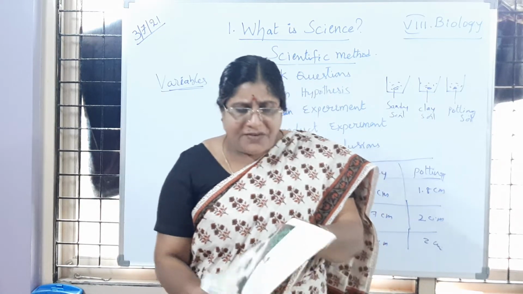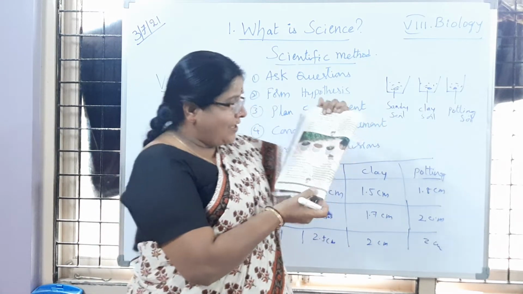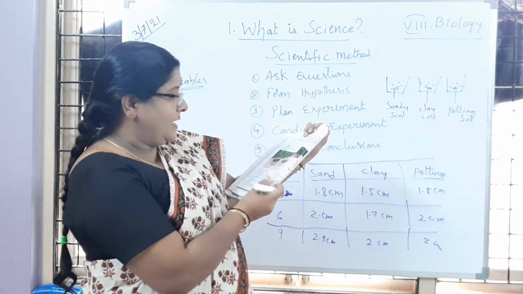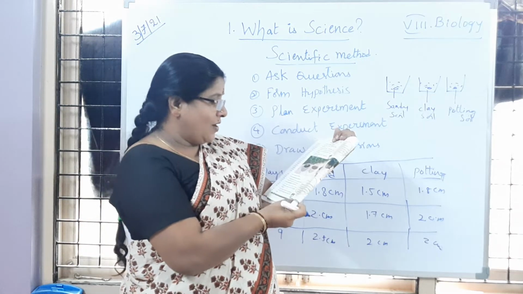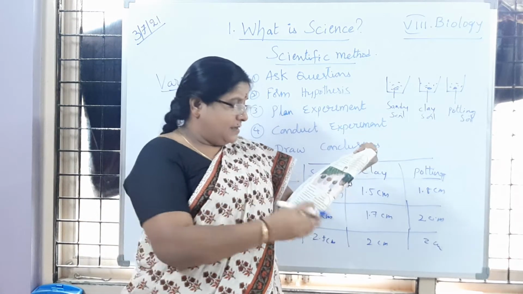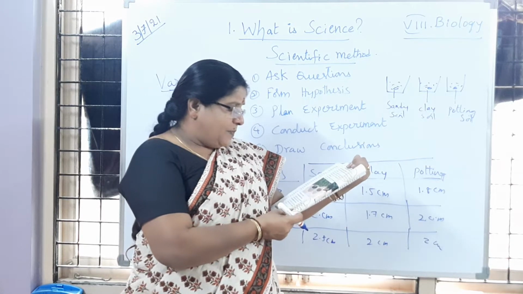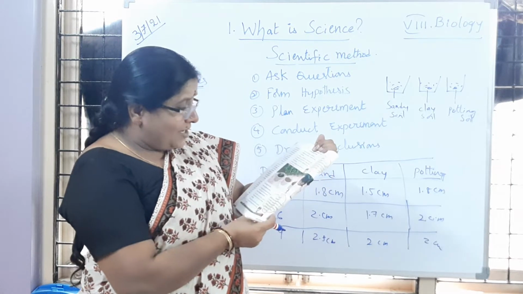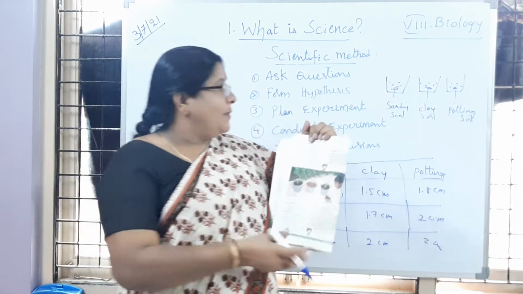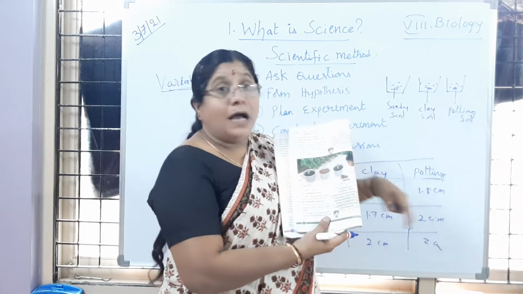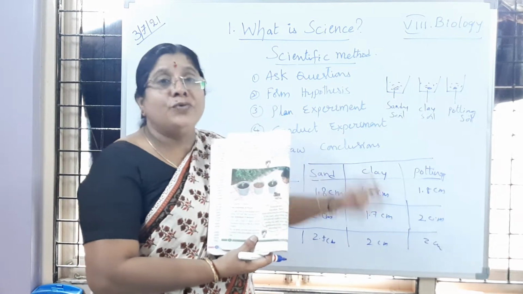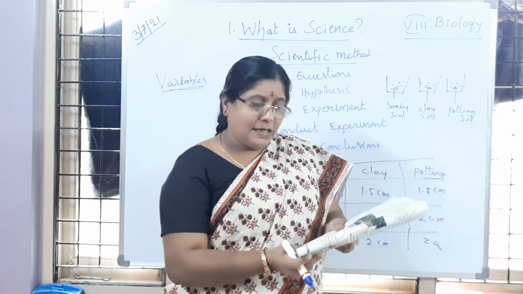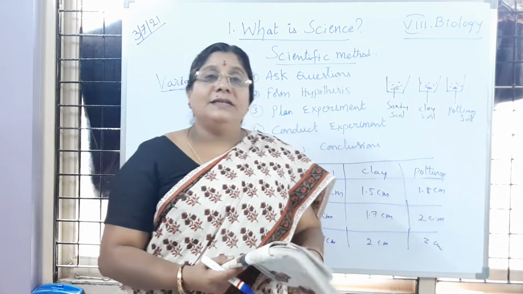So that boy is thinking that I will test this new hypothesis. Bean seeds sprout best in a combination of clay, sand and potting soil. So three soils. Is it clear to you? I will plan and conduct a test using potting soil, sandy soil and a combination of clay, sandy and potting soil. So separately he has used them, and when he wants to prove his hypothesis, again a mixture of sand, clay and potting soils he has taken, like that he conducted and he got the correct